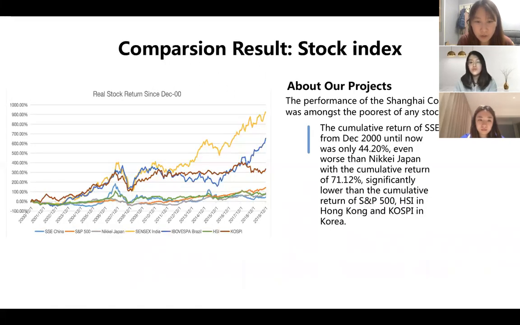However, the performance of the stock index is not that good. The cumulative return of the SSE index from December 2000 until now was only 44.2%, even worse than Japan with a cumulative return of 71.2%, and significantly lower than the cumulative return of the S&P 500, the HSI in Hong Kong, and the KOSPI in Korea. And for the next part, Fang Yao will illustrate the data analysis and hypothetical reasons later.